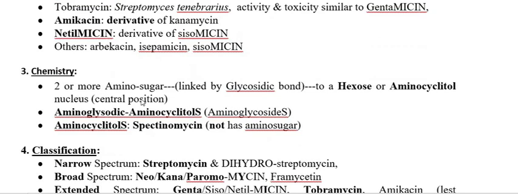Now we have to go through the other point, that is the chemistry. So if you go through the name, it is aminoglycoside.